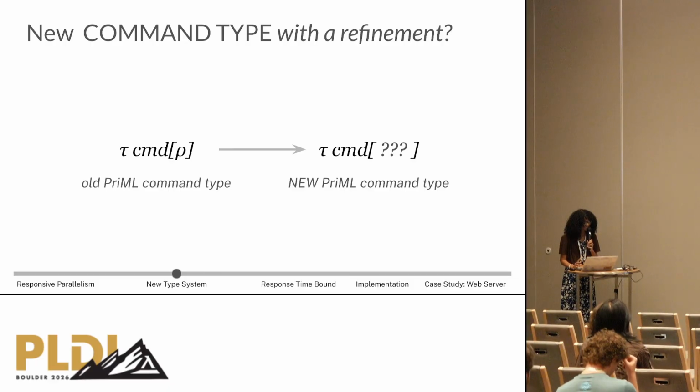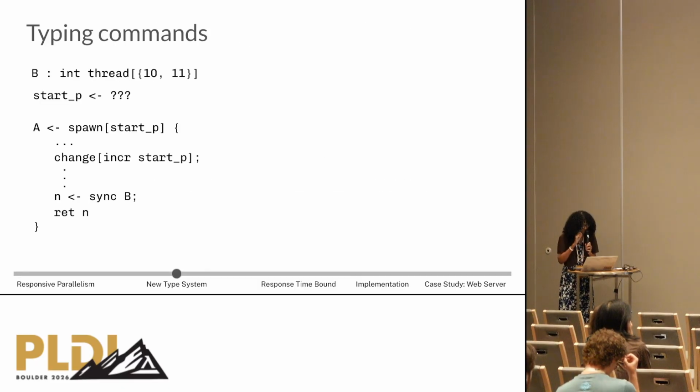But this is not as simple as replacing a single priority with a refinement. I'll show you with this example. We have thread B taking on priorities 10 and 11. We know its type here, it's an int thread.